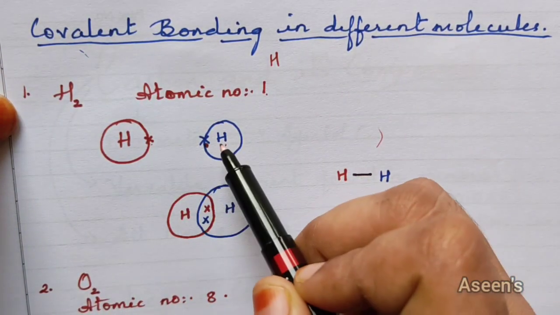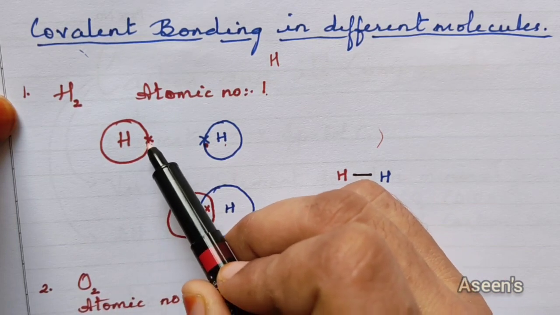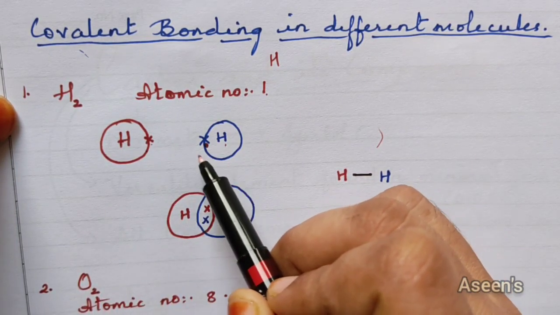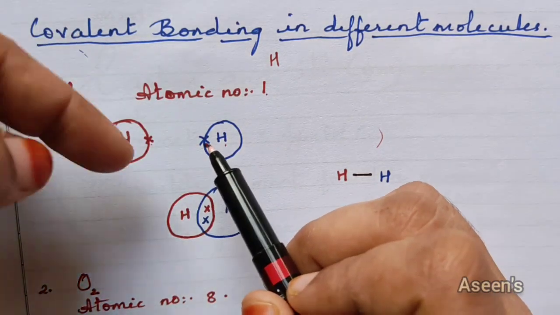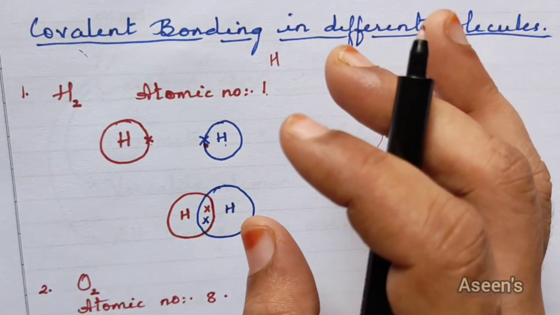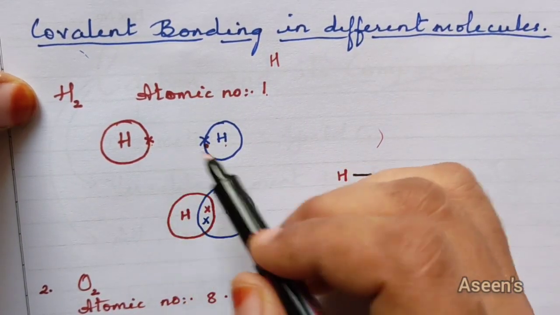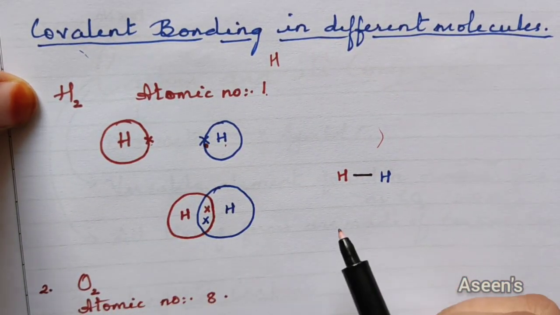Now in both these cases, they need one more electron. This hydrogen needs one more, this hydrogen needs one more, to keep their shell filled. So how are they going to do that? Both are in need of electrons, right?